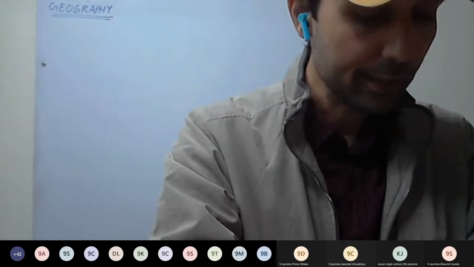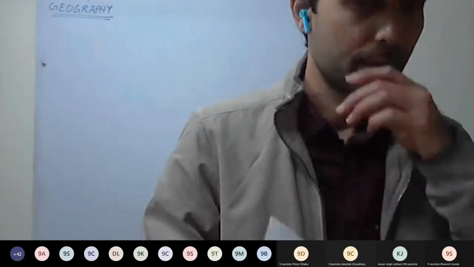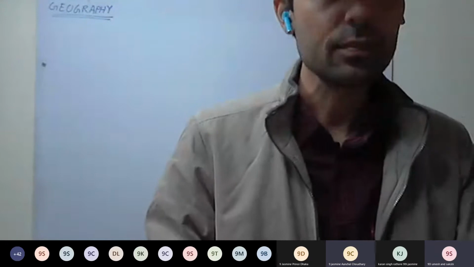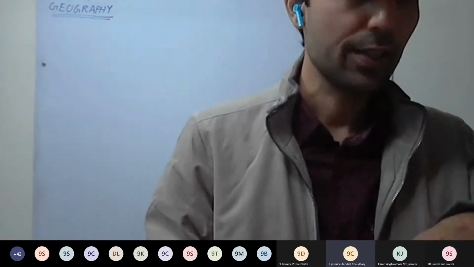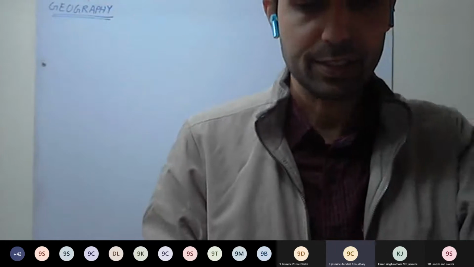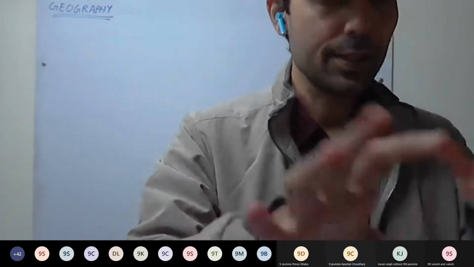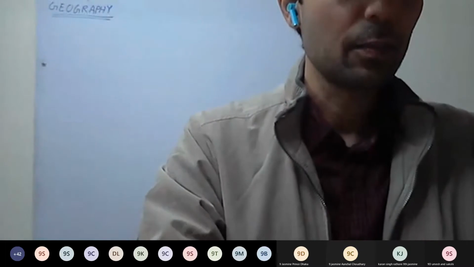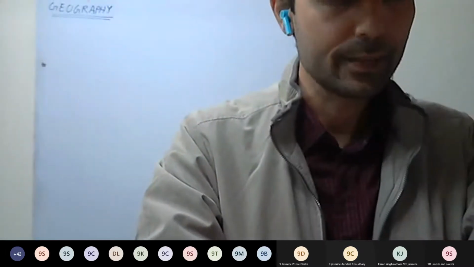Okay, give two characteristic features of convectional rainfall. This type of rain mostly occurs at 4 o'clock in the afternoon. Why does it happen mainly in the evening, around 4 o'clock? These are called 4 o'clock showers. Why do they mainly happen in the afternoon only? Most of the rainfall takes place around 4 o'clock. Why?